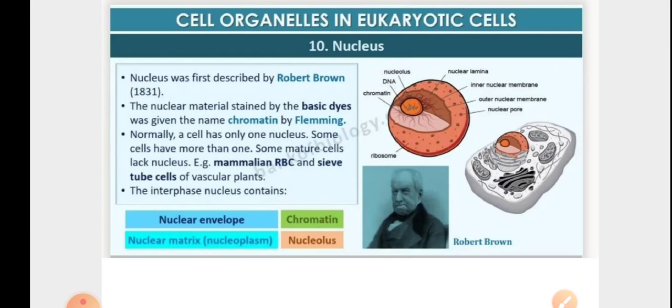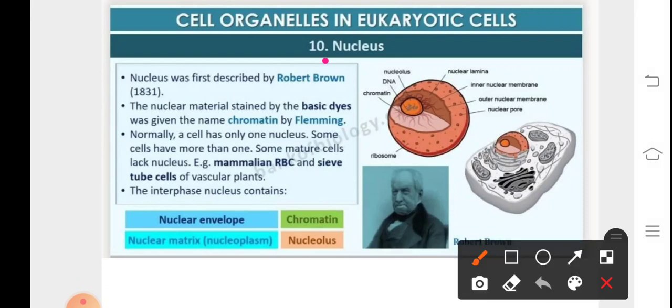In this module, we'll be continuing with our ongoing chapter 8 of Biology, Cell, the Unit of Life. In this module, we will be discussing the most important cell organelle, that is referred to as the nucleus. So the nucleus is the controller, also referred to as the brain of the cell, because it controls all the metabolic activities.